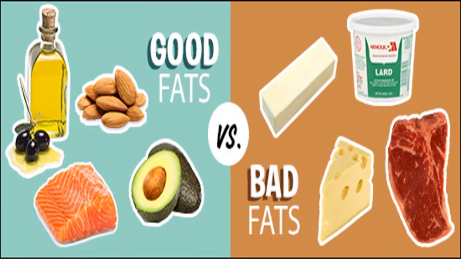Students, as you have been taught, fats give our body energy to store, and they also help to keep our body warm. We have learned some examples like vegetable oil, butter, and ghee.